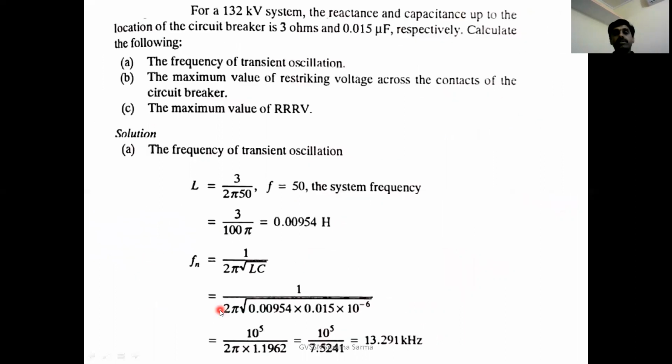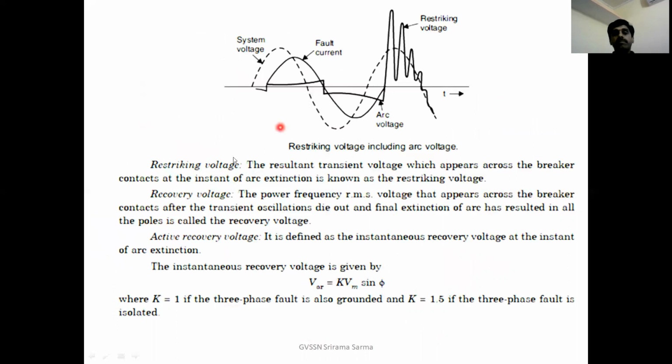We can write the expression as t is equal to pi root LC. So I have seen this problem in the last session. As a recap, what is the restriking voltage? The resultant transient voltage which appears across the breaker contacts at the instant of arc extinction. What is the recovery voltage? The power frequency RMS voltage that appears across the breaker contacts after the transient conditions die out and the final extinction of the arc has resulted in all the poles of the circuit breaker.